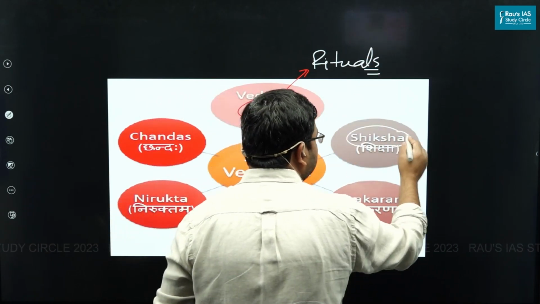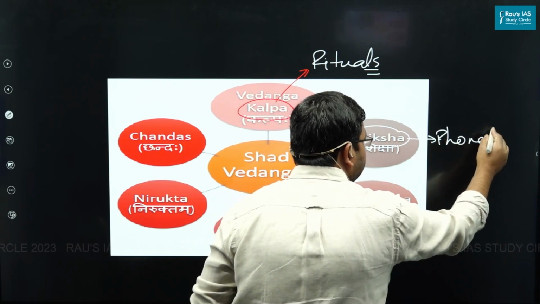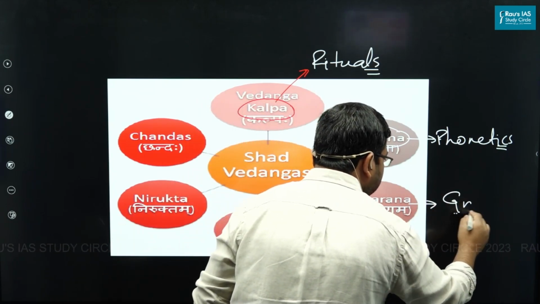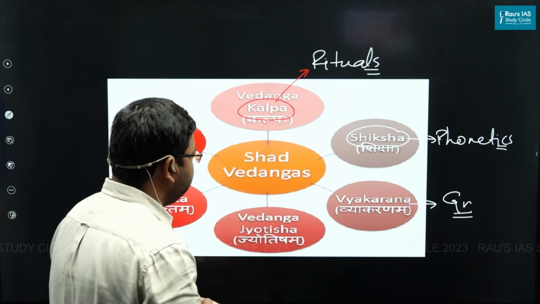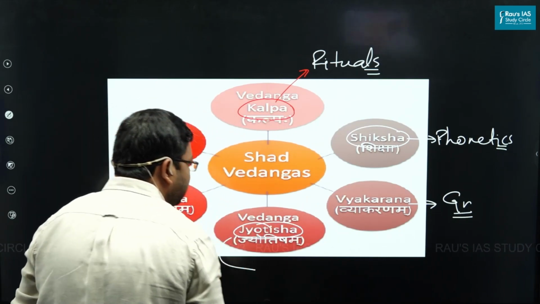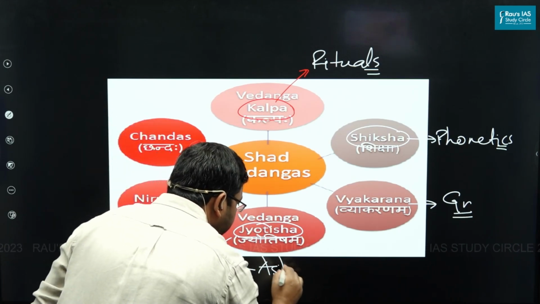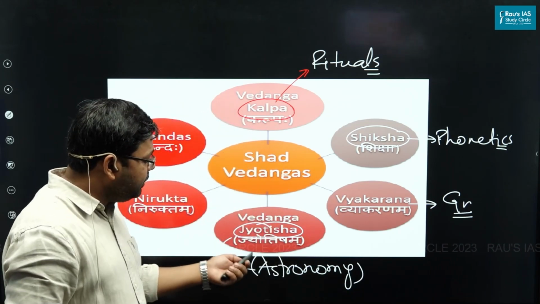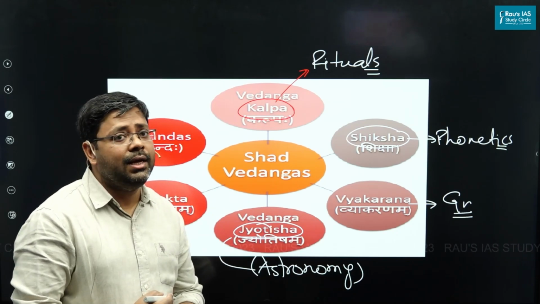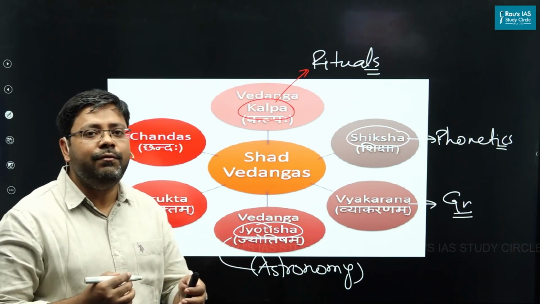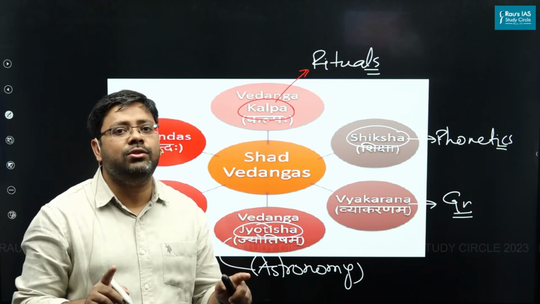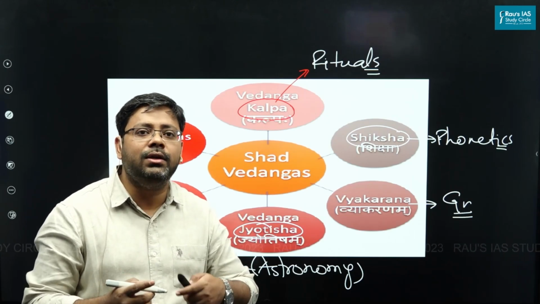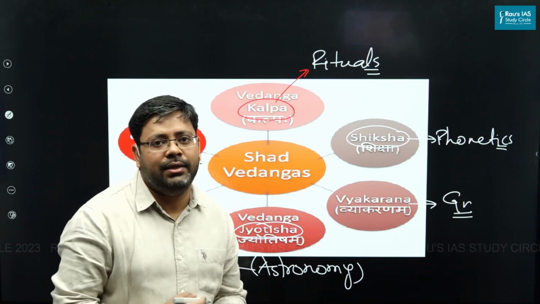Next was Siksha. What was Siksha? Phonetics. Then Vyakaran. What was Vyakaran? Grammar, the rules of the language. Then Jyotish. What was Jyotish? Astronomy. Now you have to be careful here that when you talk about Jyotish, R.S. Sharma says that in ancient time, basically it was a scientific knowledge like astronomy and was not astrology. But later a lot of spirituality was mixed into it and it got transformed into something astrology-like.